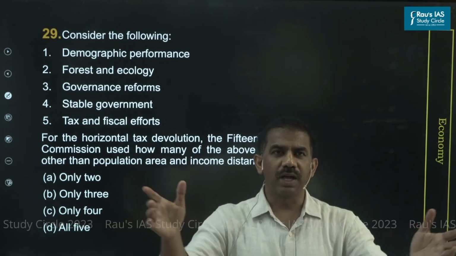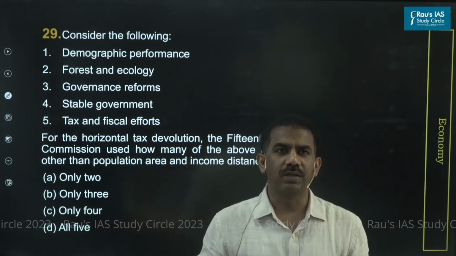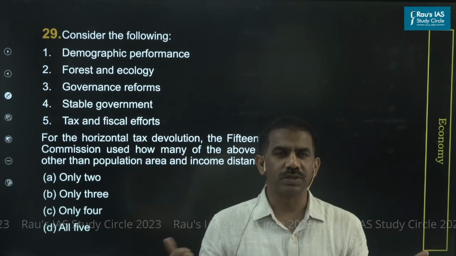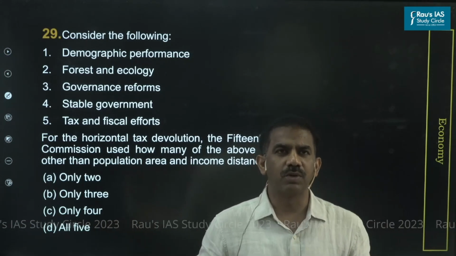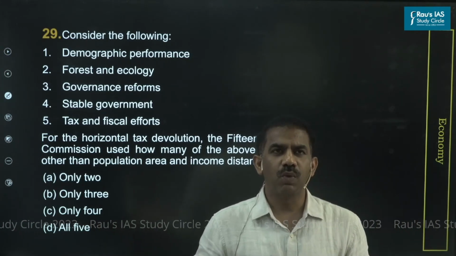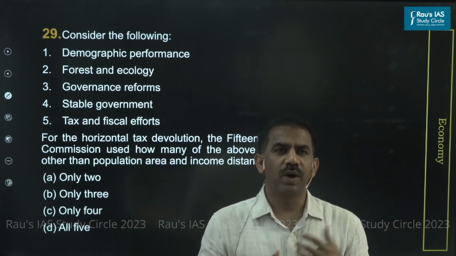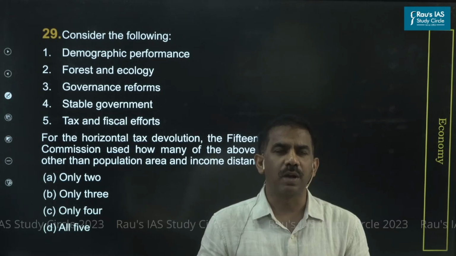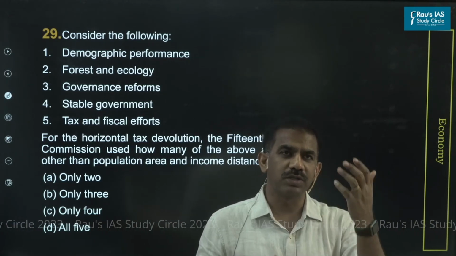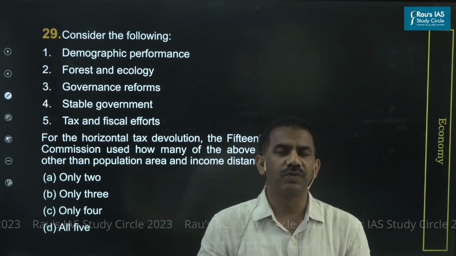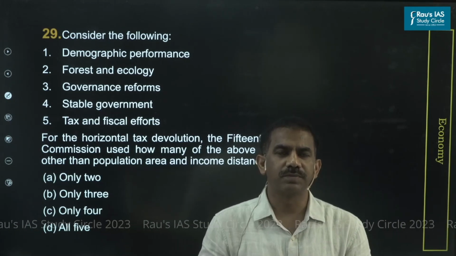The commission submitted its report long back, and the recommendations apply from 21 to 26. The government accepted a good amount of the recommendations. Then why in the middle of it? Right now it is 23, isn't it? So why did UPSC happen to show an interest, and that too based on facts related to the 15th Finance Commission recommendations?